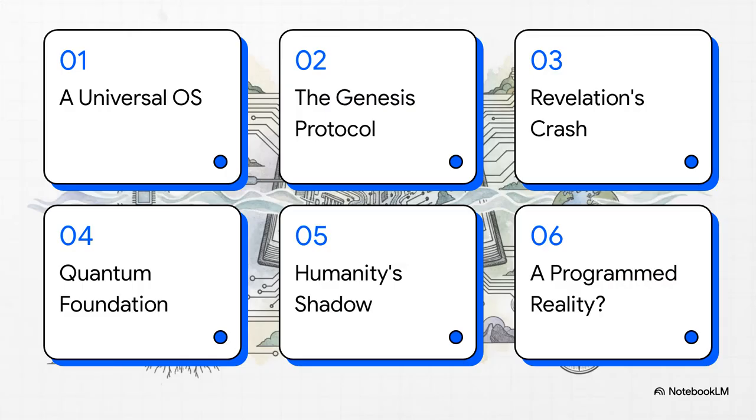So, here's our game plan. First, we're going to reread the source code, basically translating the Genesis creation protocol and the system crash that's described in Revelation. Then, we'll go looking for the hardware this whole system might be running on, see what it means for our own minds, and wrap up with a pretty massive question about reality itself.